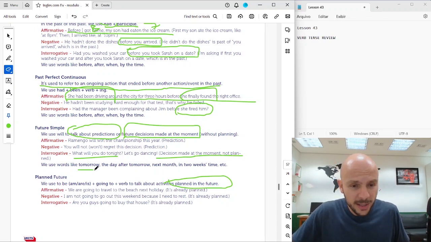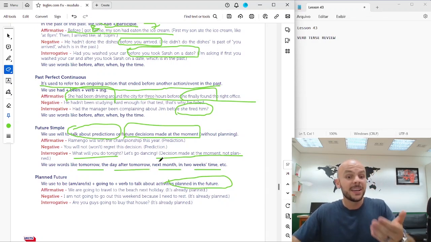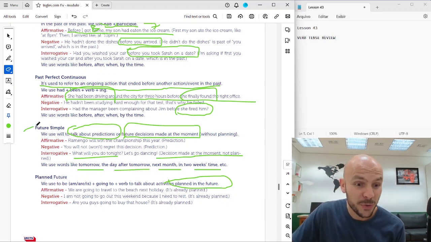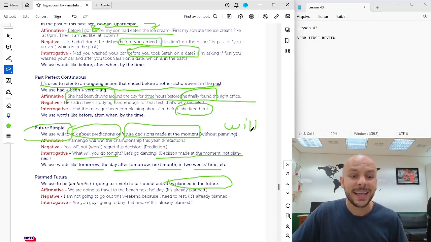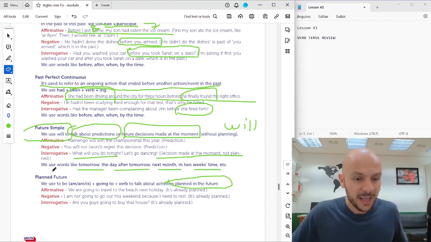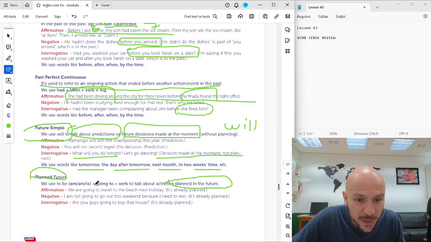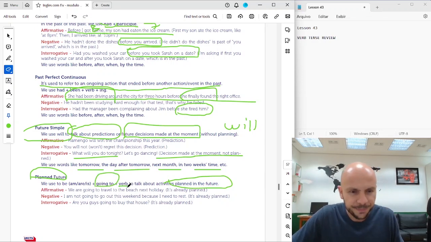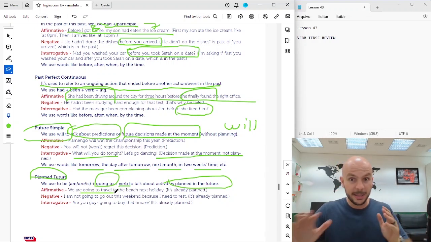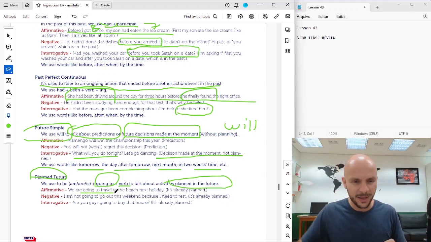So we use words like tomorrow, the day after tomorrow, next month, 2 weeks. Okay? That's the difference in the future simple. We use will for decisions made at the moment and predictions. And for planned future, for planned actions, we use going to plus the verb. Okay? We are going to travel to the beach next holiday. It's a planned action. I planned it, okay?